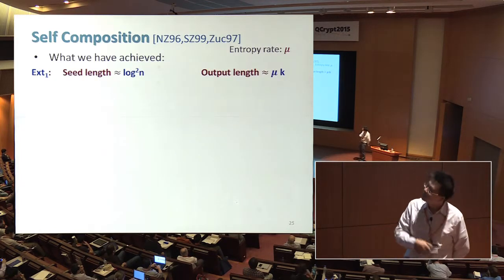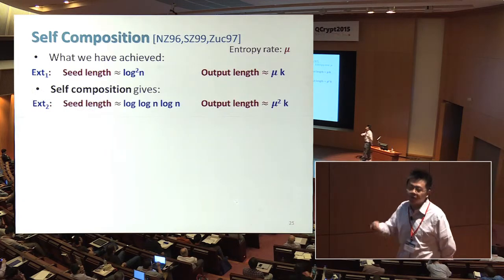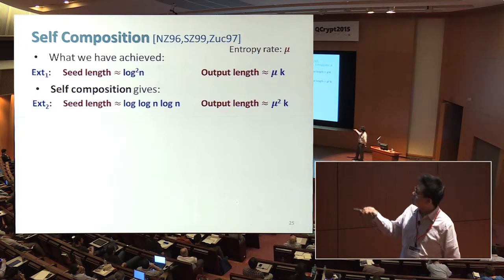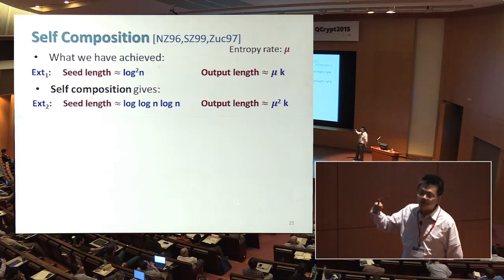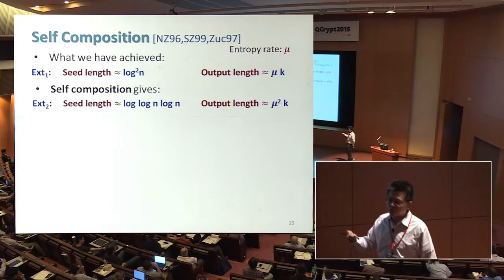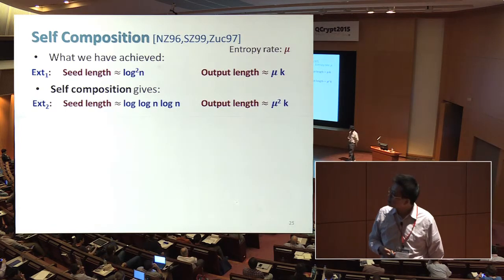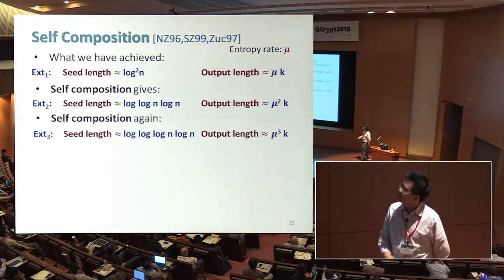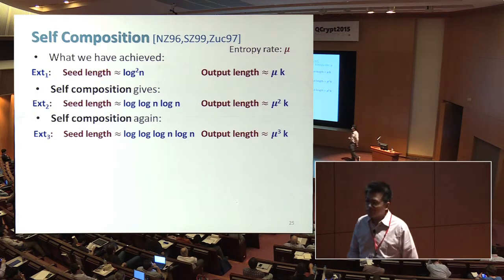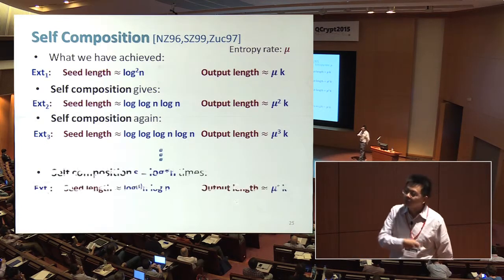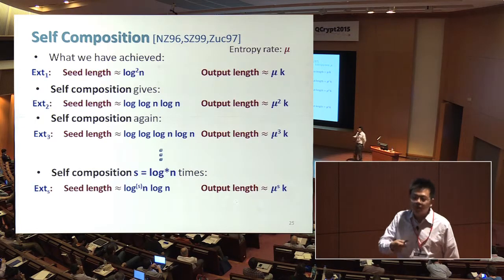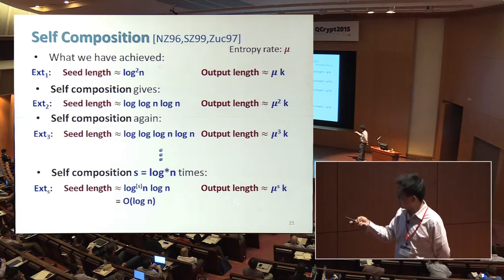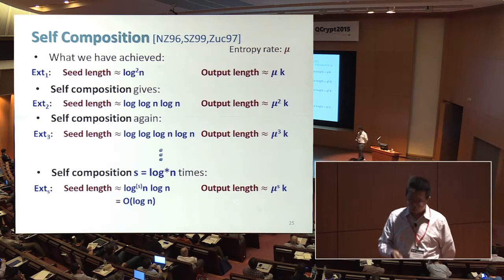I won't get into the detail, but let me tell you what it does. It will give you a second extractor where one of the logs in the seed length can be shrunk from log to log log. And if you compose it one more time, then it will become log log log, and so on. So if you compose it enough times, you can eventually kill this log, and you can get a seed length of order log n.